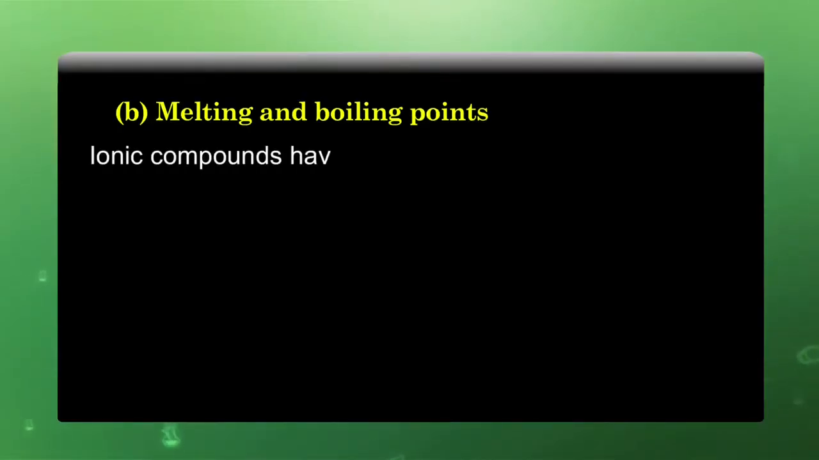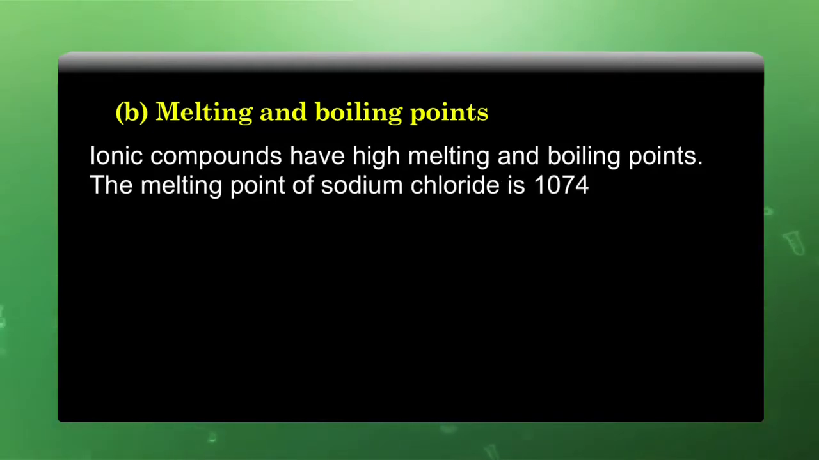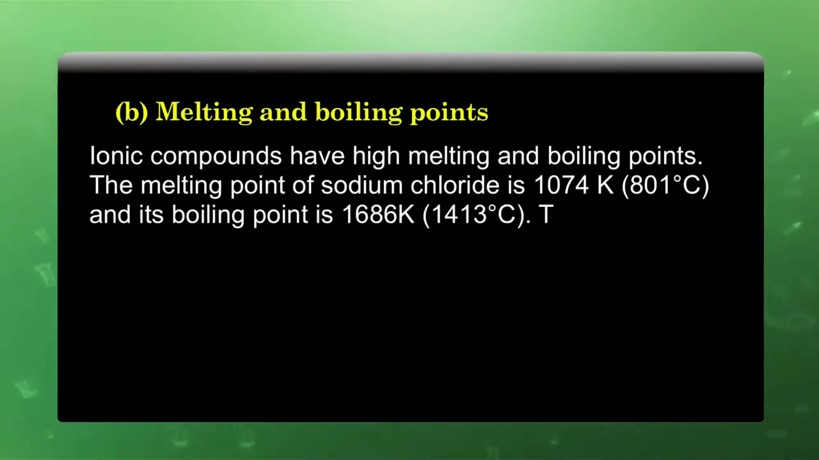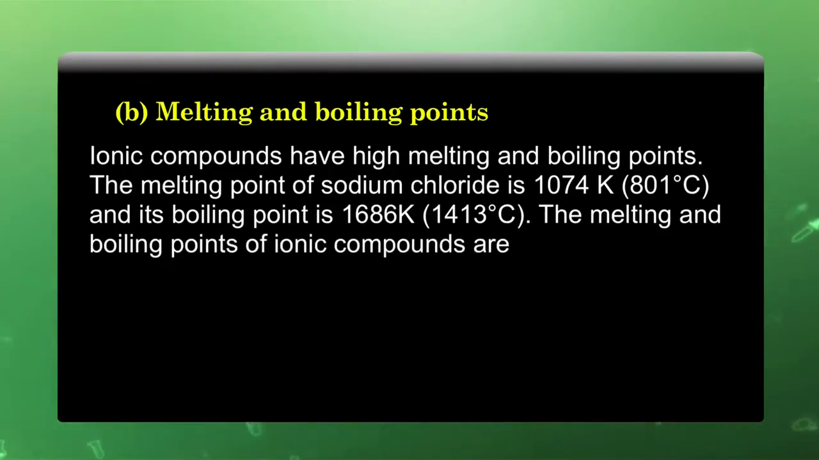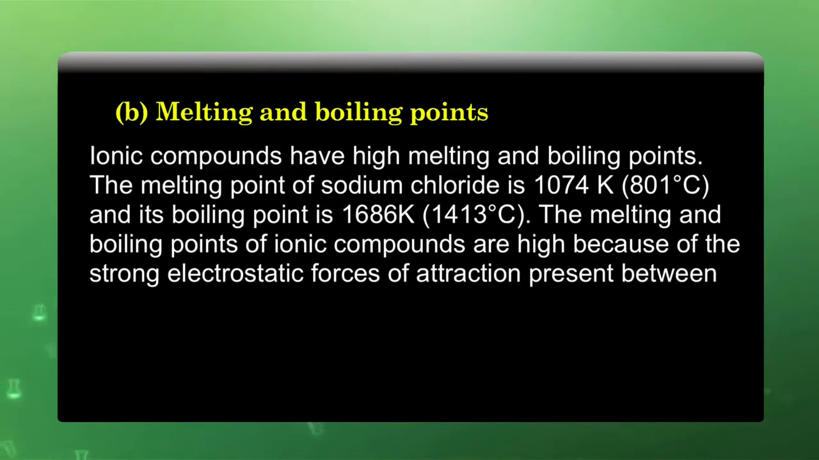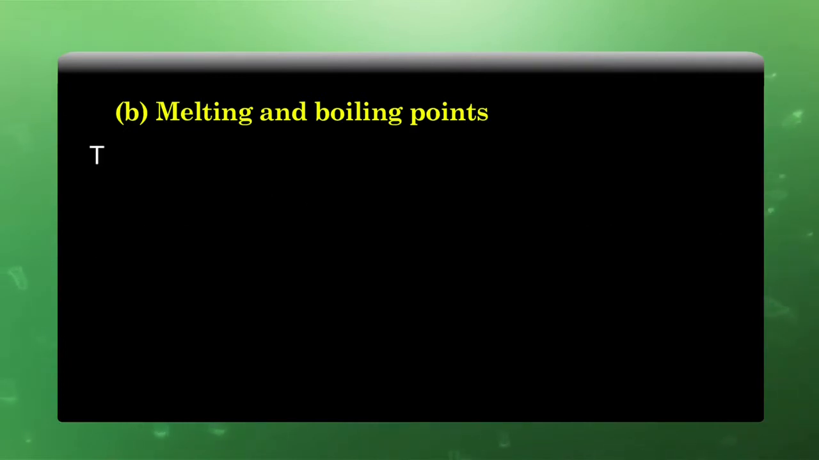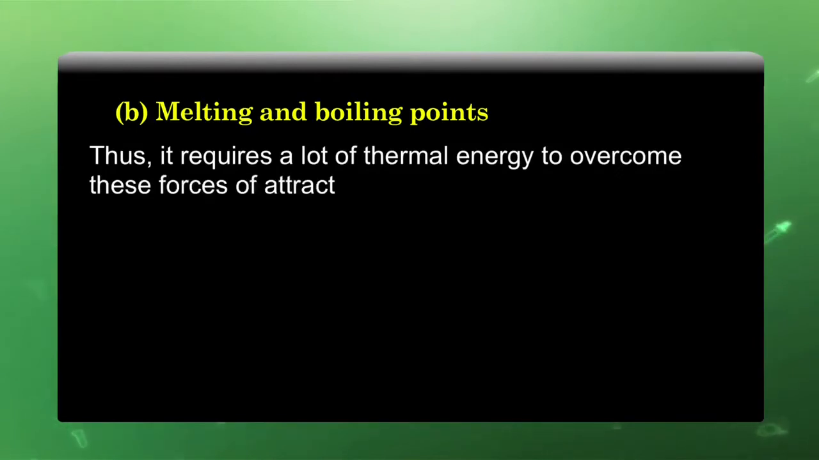Melting and boiling points. Ionic compounds have high melting and boiling points. The melting point of sodium chloride is 1074 Kelvin, that is 801 degrees centigrade, and its boiling point is 1686 Kelvin or 1413 degrees centigrade. The melting and boiling points of ionic compounds are high because of the strong electrostatic force of attraction present between the ions. Thus, it requires lots of thermal energy to overcome these forces of attraction.